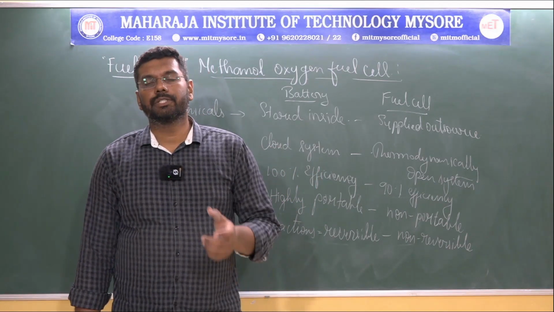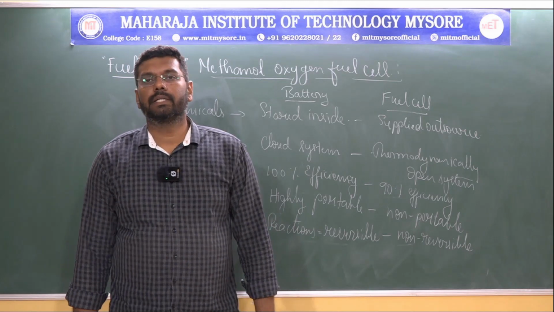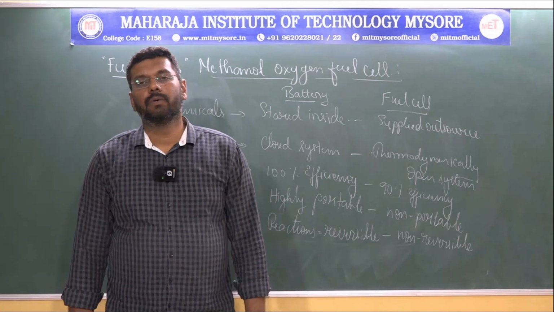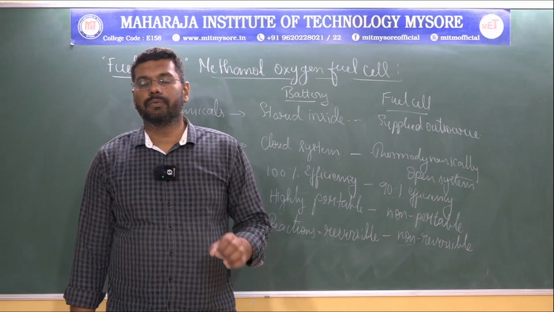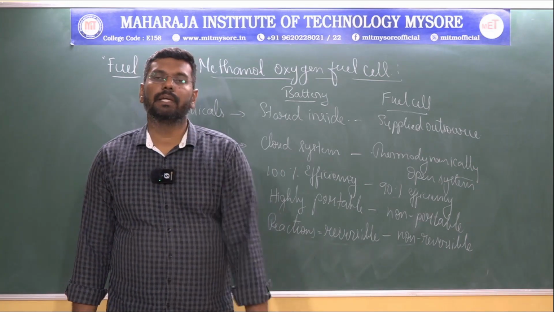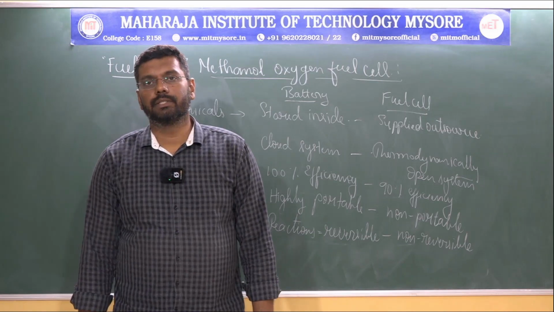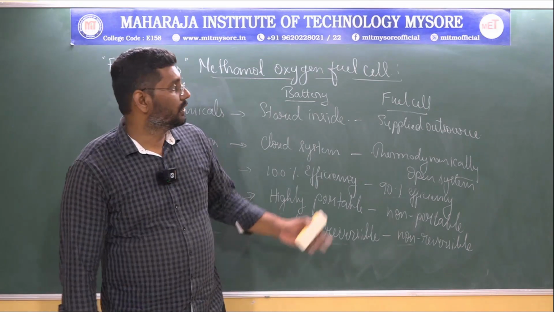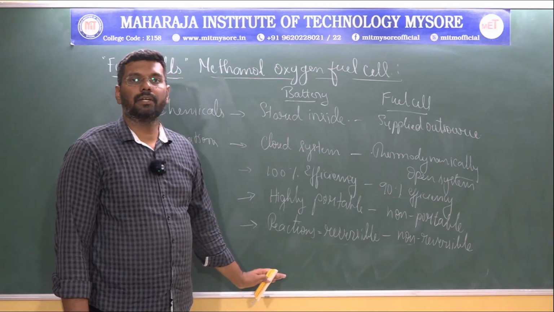So the reactions can be reversed and the battery can be recharged several times, whereas the fuel cell keeps on generating electricity unless and until we keep on supplying fuel and oxidant. Okay, so these are some of the differences between a battery and a fuel cell.